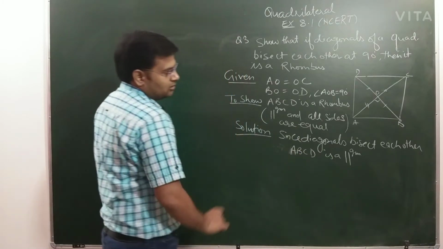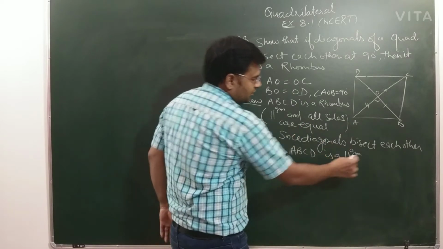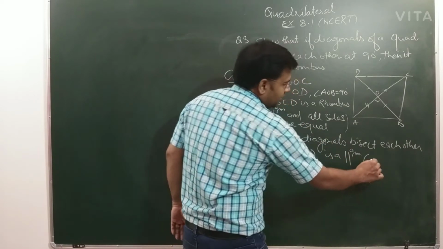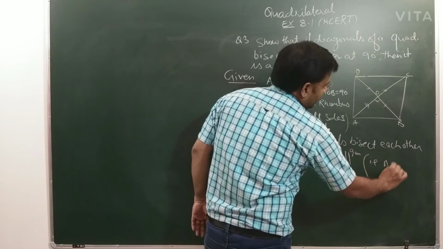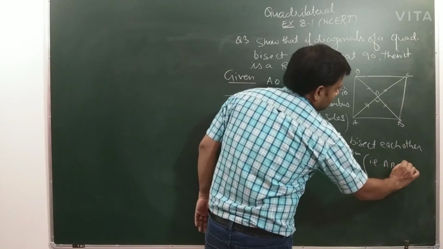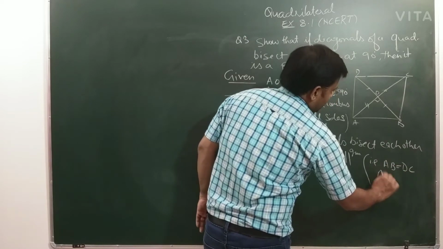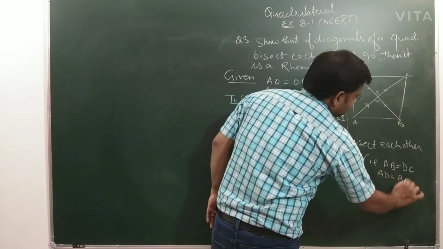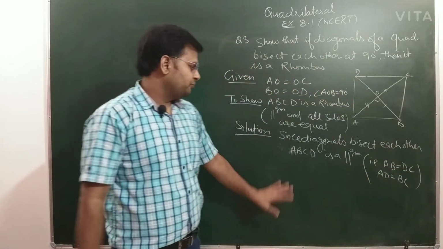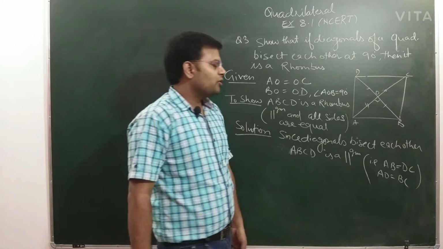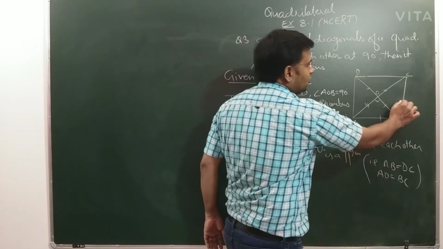Now next we will see what does it mean. You can write that AB is equal to DC and AD is equal to BC. This result we have already. Now next thing that we are going to show, that AB is equal to BC.